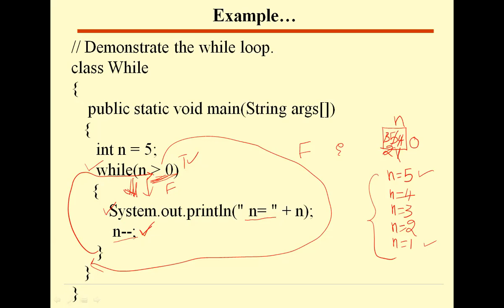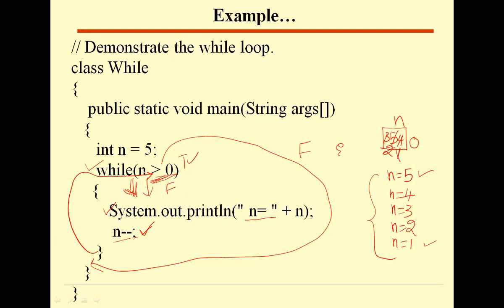Based on that, you form the condition here. If you don't form the condition properly, there is a danger of going into an infinite loop, never ending. Your program never ends. That is the danger with a while statement if the condition is not properly designed.